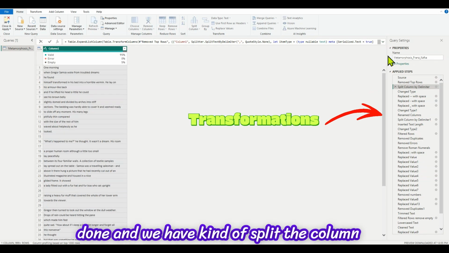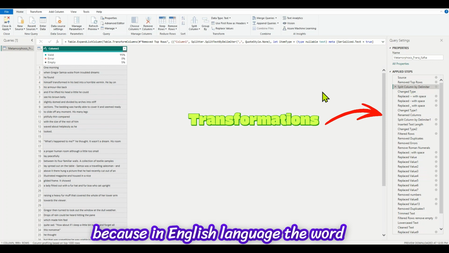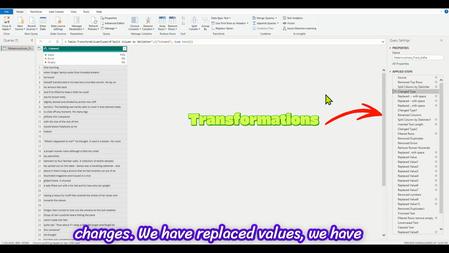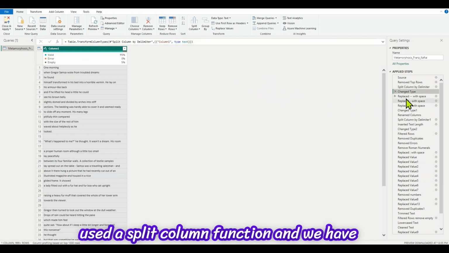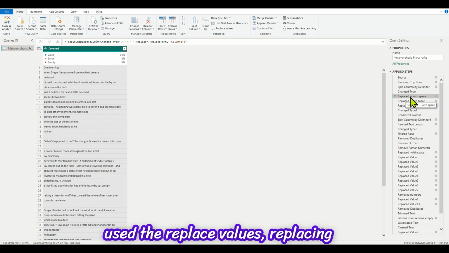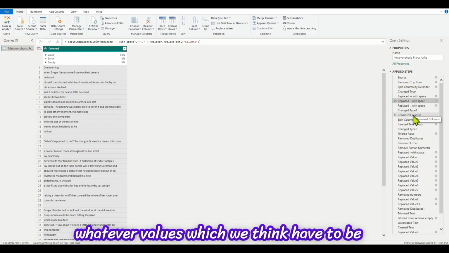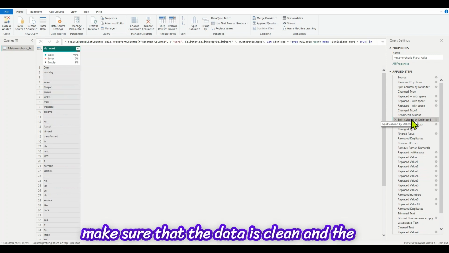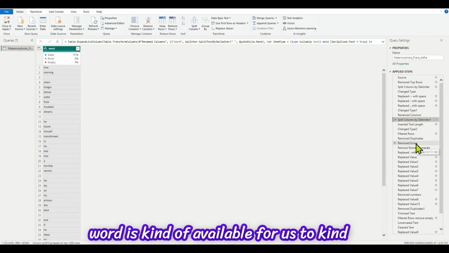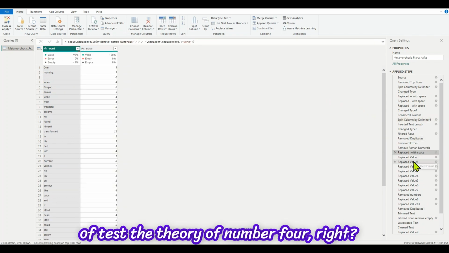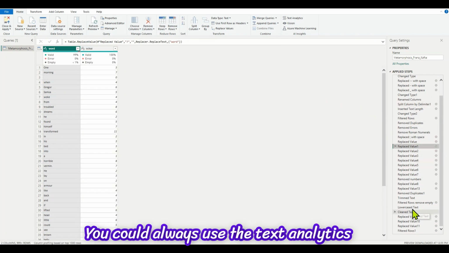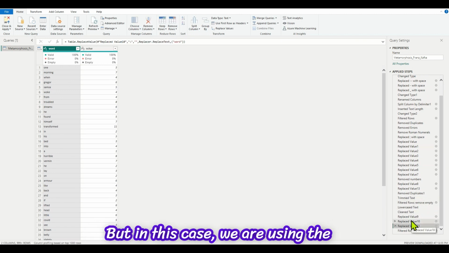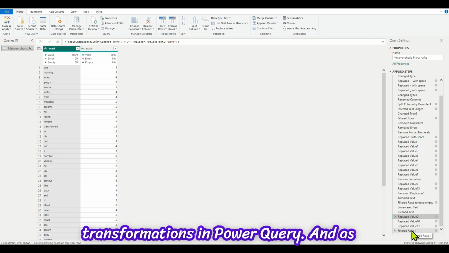We have split the column, because in the English language, the word boundary is space. We have split the column by word, and we have done all those changes. We have used a split column function, and we have used replace values, replacing whatever values we think have to be replaced. The whole idea is we wanted to make sure that the data is clean and the words are available for us to test the theory of number 4, right? You could always use the text analytics AI functions also based on your needs. But in this case, we are using the transformations in Power Query.